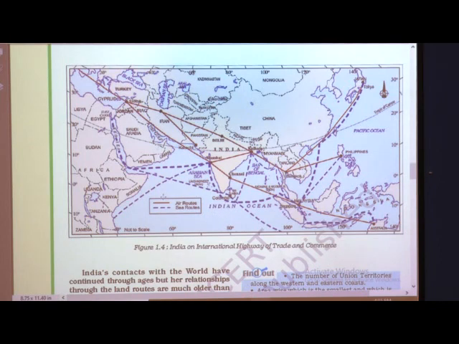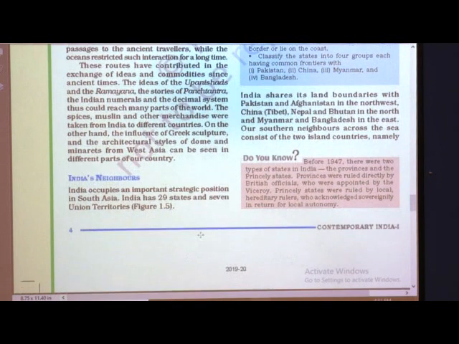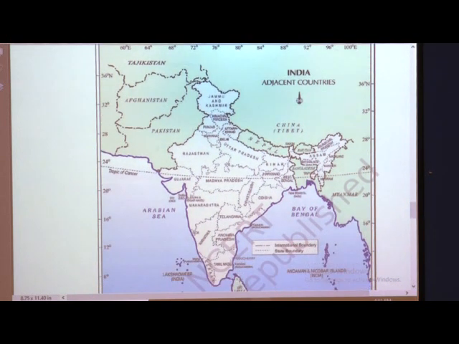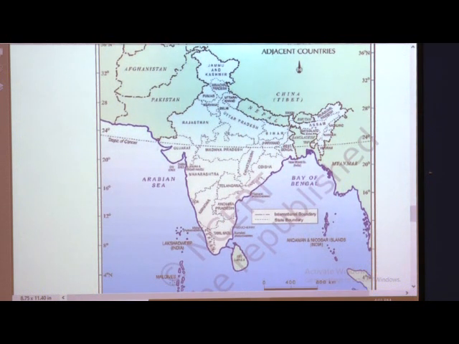So when we come to India's surrounding countries, India is here, and on the northwestern side Pakistan and Afghanistan, in the northern part China, Nepal, Bhutan, on the eastern side Myanmar and Bangladesh, and on the southern side Sri Lanka and Maldives. These are the surrounding countries of our India.